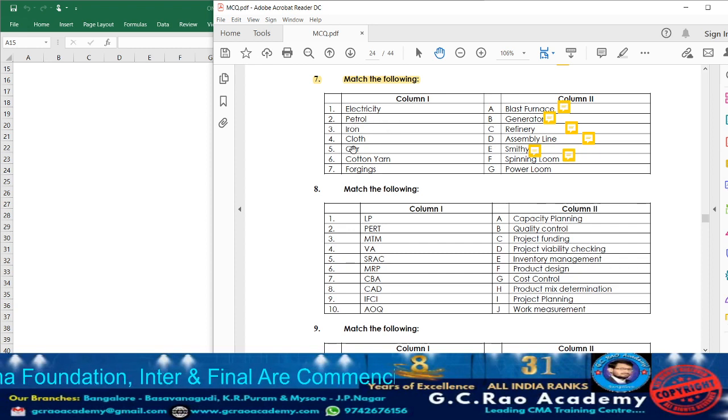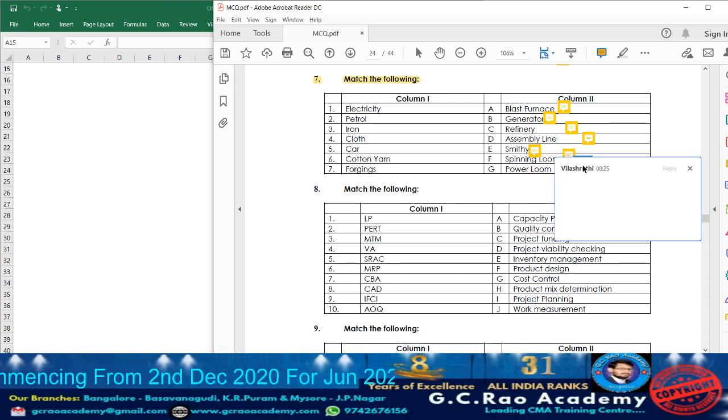Next, cloth. To manufacture the cloth from thread, which kind of loom do they use? Power loom. From the cotton yarn to prepare thread, they use spinning loom. From the thread to convert into cloth, they use power loom. So accordingly take down point number 4 for power loom.